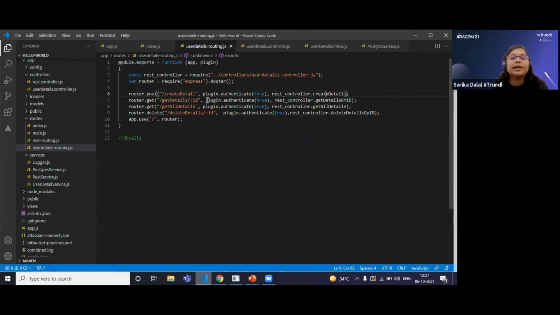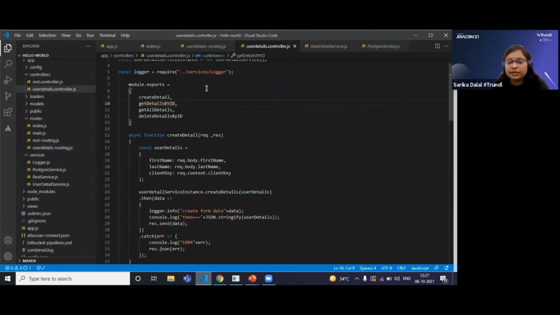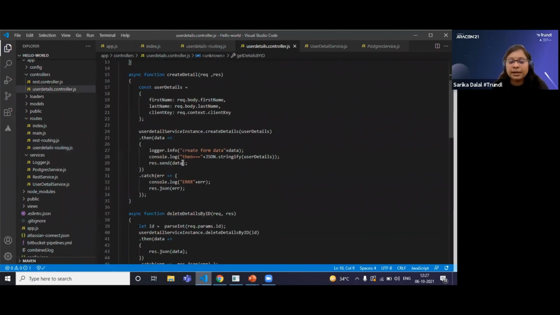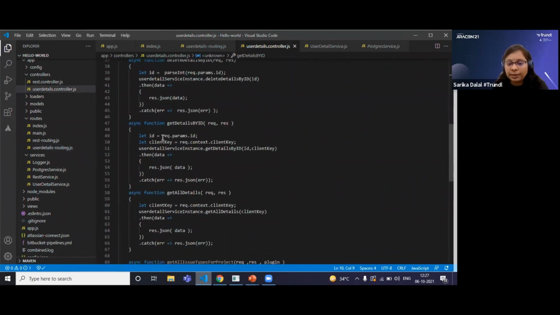So I can define it like this. And here I am passing the get detail by ID method. In the get detail by ID method, you can see I'm reading the parameters that I'm passing. This is the text that I can use, request.param. When I pass any parameter with the URL, I will use the param. If I pass anything from the body, I will use request.body.